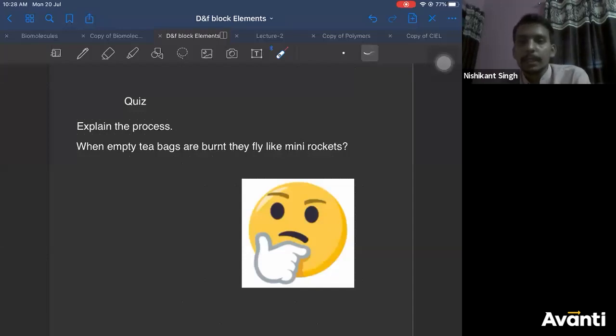What you can do here is, you take your tea bags, empty them, remove the tea from it, open it, make it a hollow cylinder, keep it on a bench, and then light the paper of the empty tea bag. You will observe they fly like rockets. Can you explain the principle behind it? How does it happen?